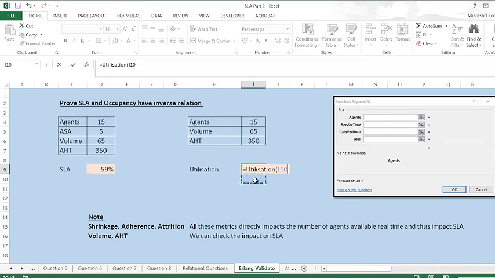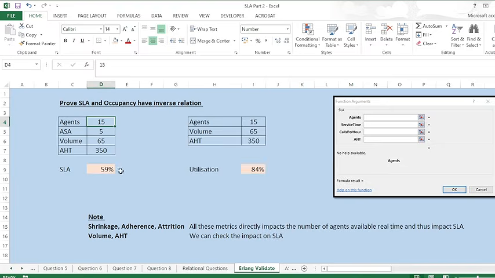Let's calculate. First of all, I need three metrics: the number of agents, that is 15, then the volume, that is 65, and the AST is 356. So the occupancy I got is 84%, right? Now, just remember these numbers: my SLA is 59% and occupancy is 84%. Now you will see the changes and the impact.